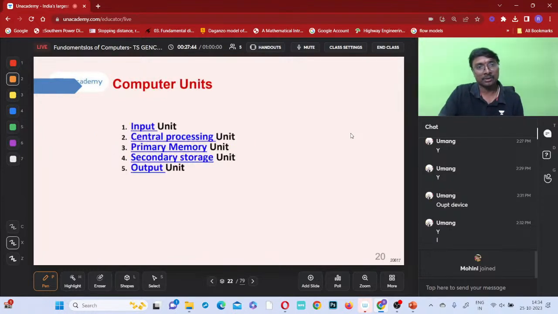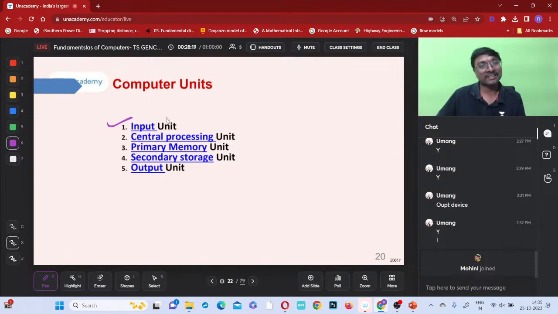So there are different units of this computer. What are the different units of this computer? The first and foremost unit will be which one? Input unit. Through this input unit only we can give the data, no? Can you give the data through the output unit? Can you give your data through a monitor? Is it possible? No, you have to use the keypad and the mouse, right? That is only the input.